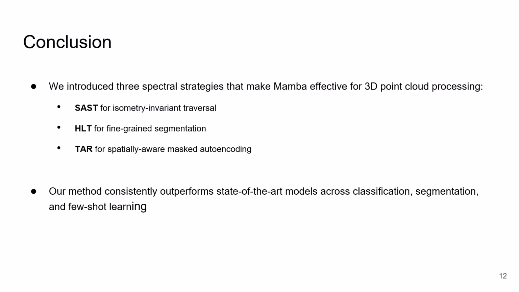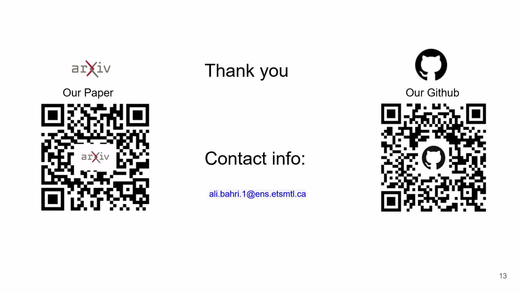To summarize, we propose three spectral strategies that make Mamba effective for point cloud processing, with strong results across classification, segmentation, and few-shot learning.